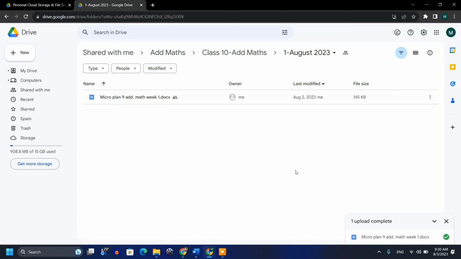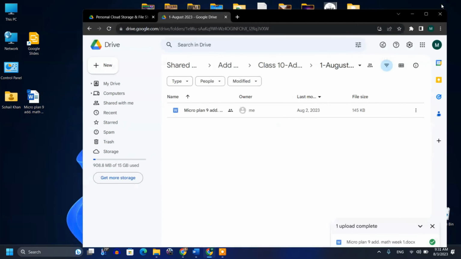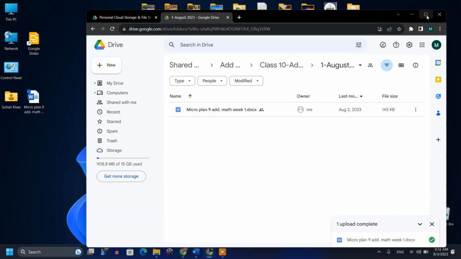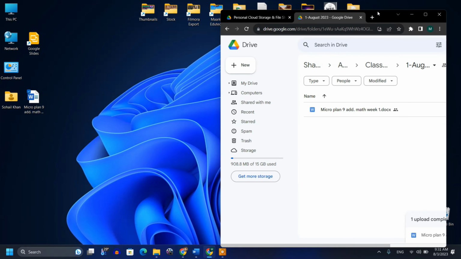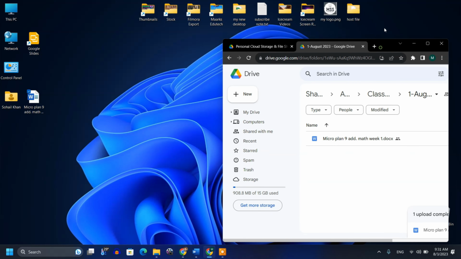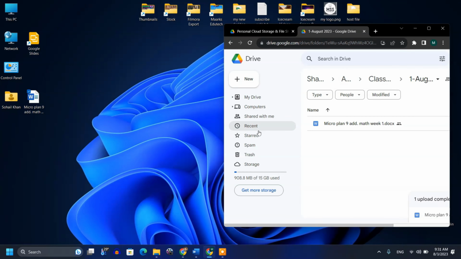Now if you say that I want to upload a file from a different location, what you can do is click on this square button, and then you can minimize it the way you want, the area you want to use. Now I want to browse the data and that is somewhere else, not on my desktop.